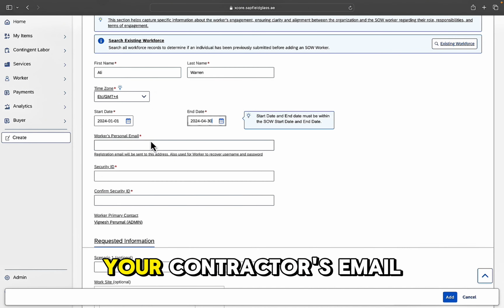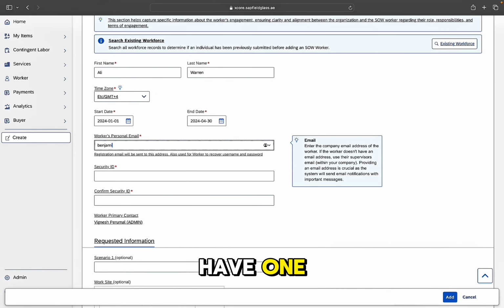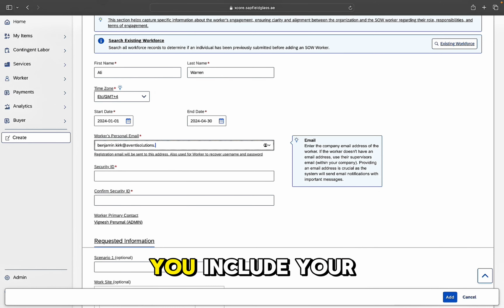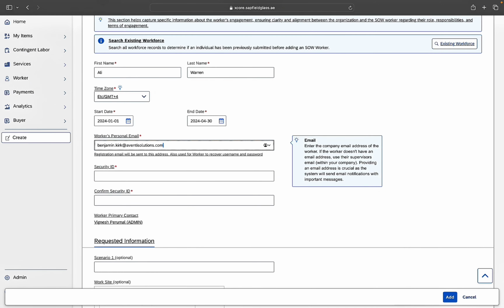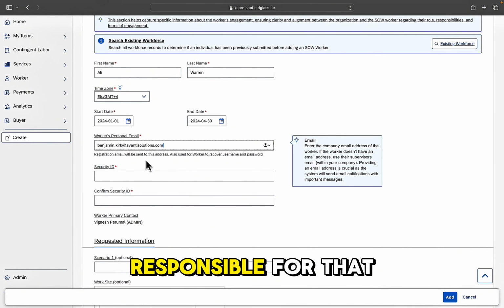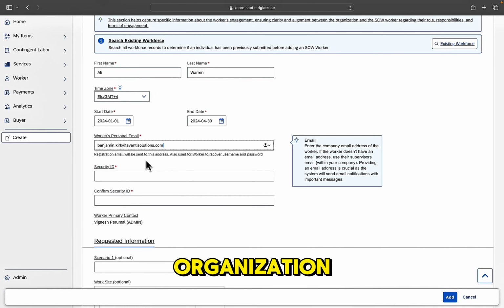Please can you add in here your contractor's email address, where you have one. If you don't have the email address, because it's not known to you, then please can you include your company email address. So please add your worker's email, and if not, add your own or the person responsible for that individual within the supplier organization.